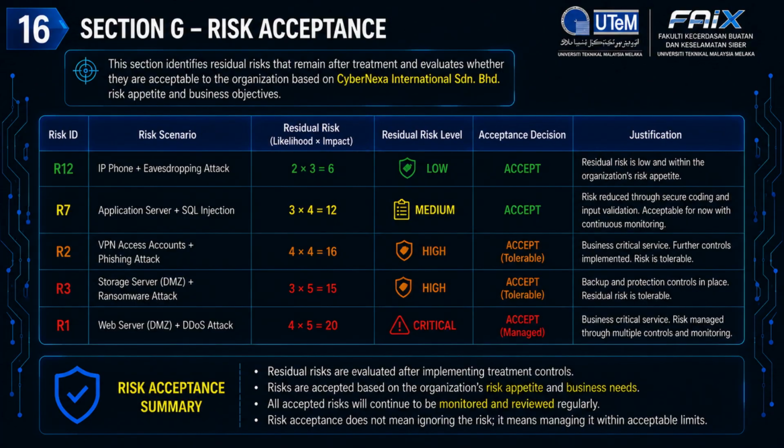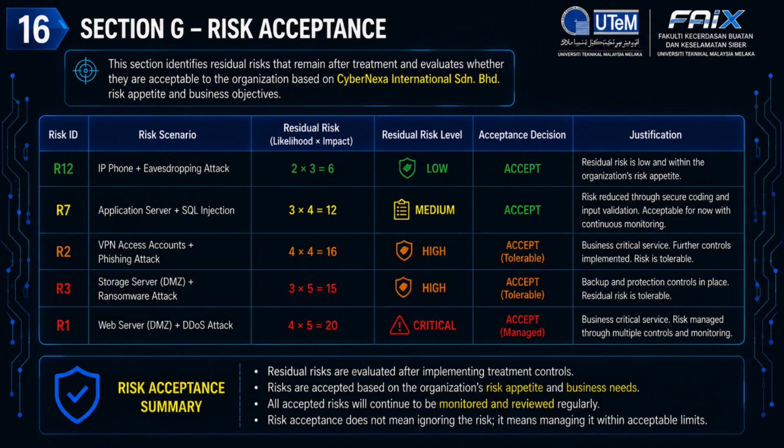This slide presents the risk acceptance results after the recommended treatment strategies and ISO/IEC 27002 controls have been applied. At this stage, the organization evaluates the remaining residual risks and determines whether they can be accepted based on its risk appetite, business objectives, and operational requirements. As shown in the table, the IP phone eavesdropping attack remains at a low residual risk level with a score of 6. Since the likelihood and impact have been significantly reduced, this risk is accepted without requiring additional controls.